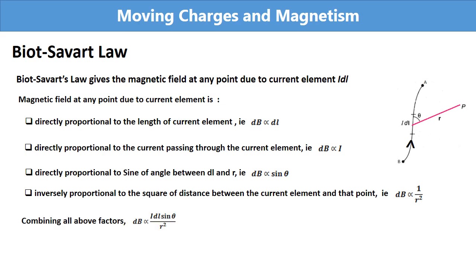Combining all these factors, we can write dB is proportional to I dl sine theta by r square.